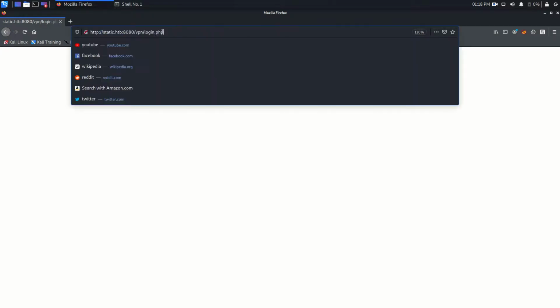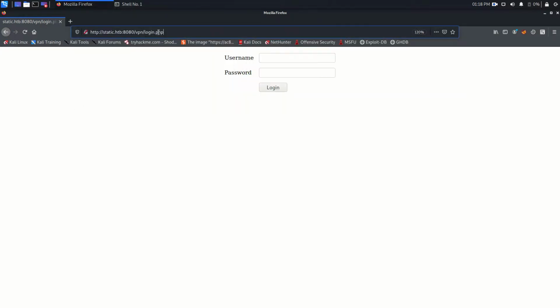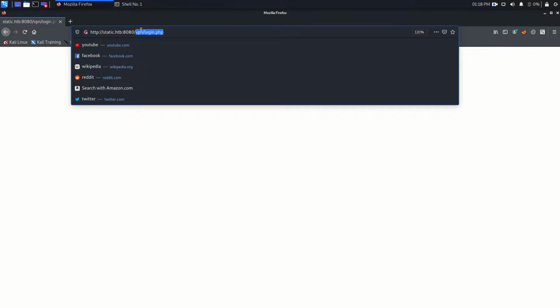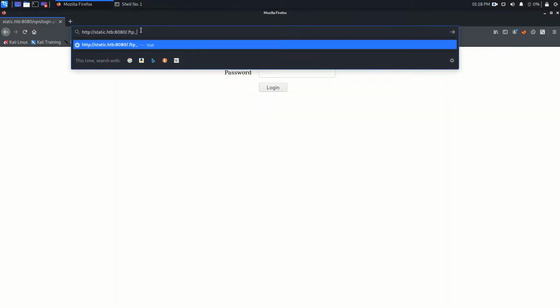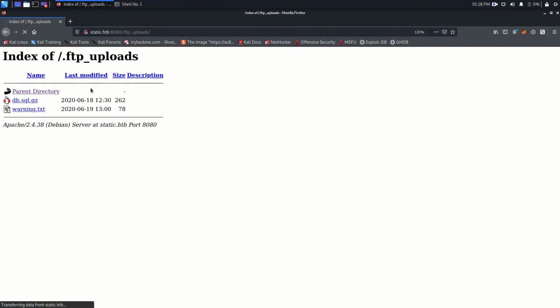The next is .ftp_uploads, and there are two files. One is warning.txt and another one is db.sql.gz. Let's go and check what's inside. In warning.txt: binary files are being corrupted during transfer, check if they are recoverable.